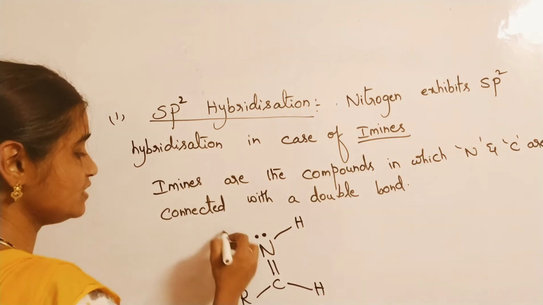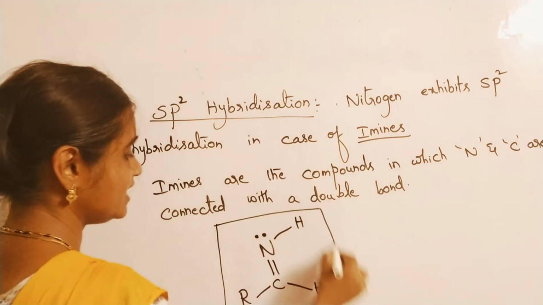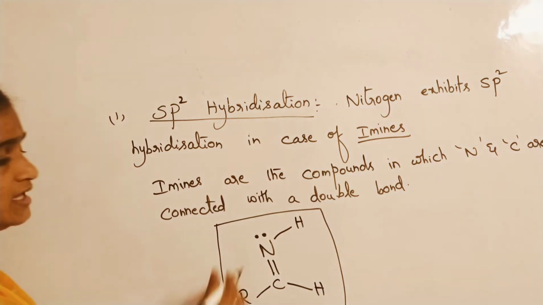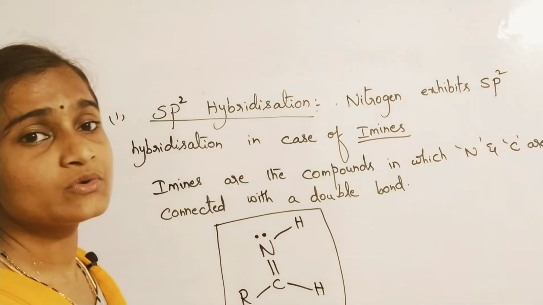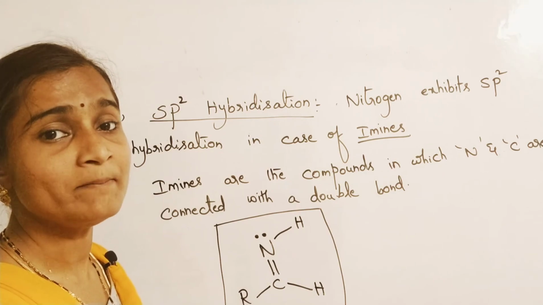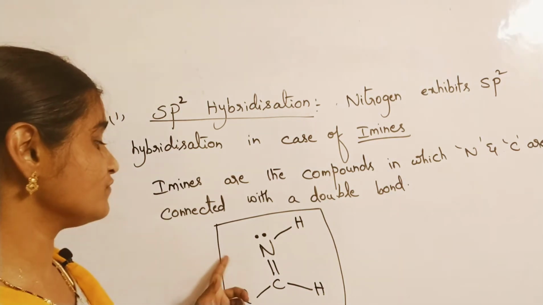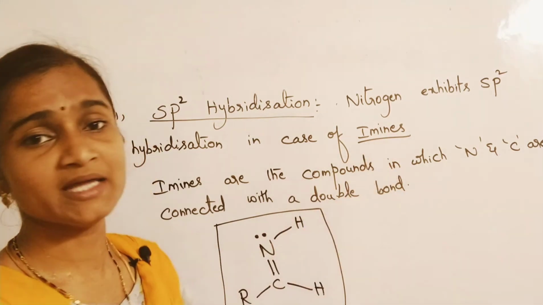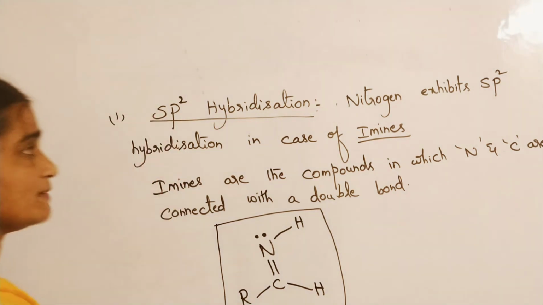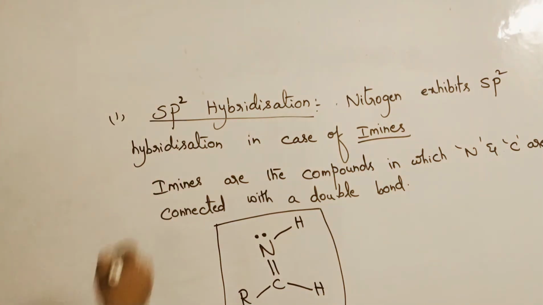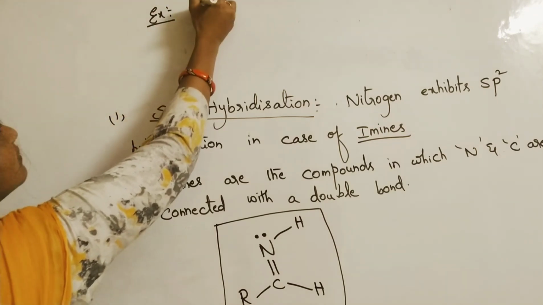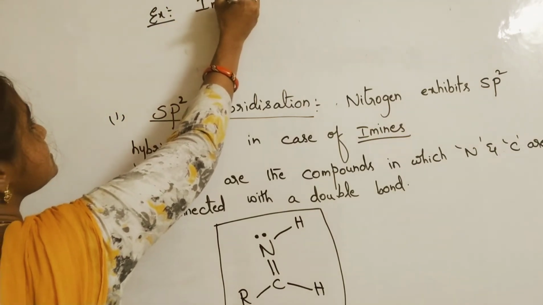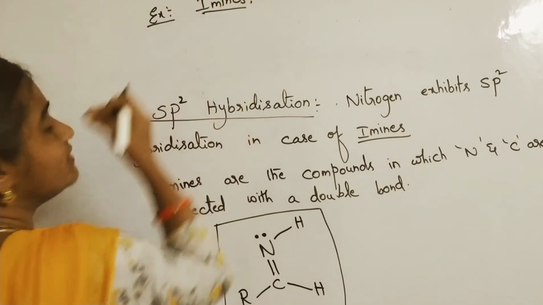This kind of structure you call as what? Imines, in which nitrogen and carbon are connected by a double bond. We'll see one example for imines.